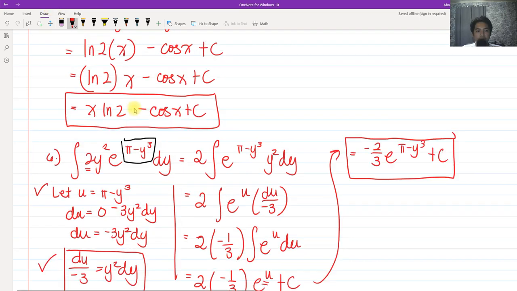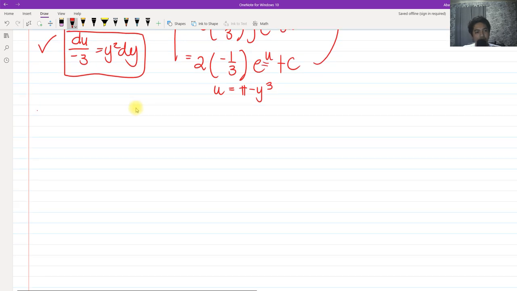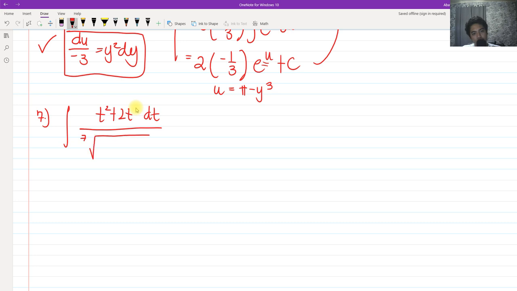So, next question, number 7. Find the integral of (t squared plus 2t) dt all over the 7th root of t cubed plus 3t squared plus 10. As you can see here, we have a 7th root in the denominator. If we wish to let u, this is another u substitution. If we observe the denominator, that's t cubed plus 3t squared plus 10.